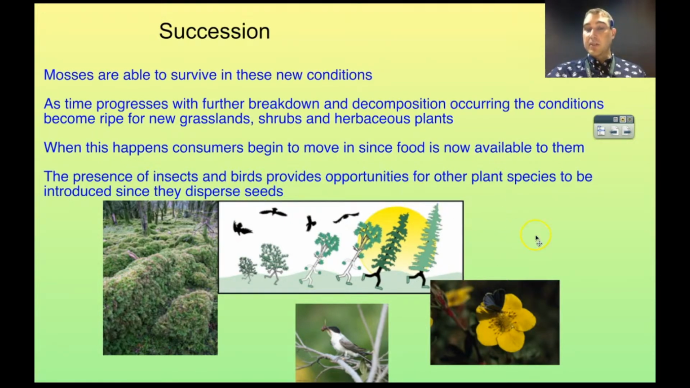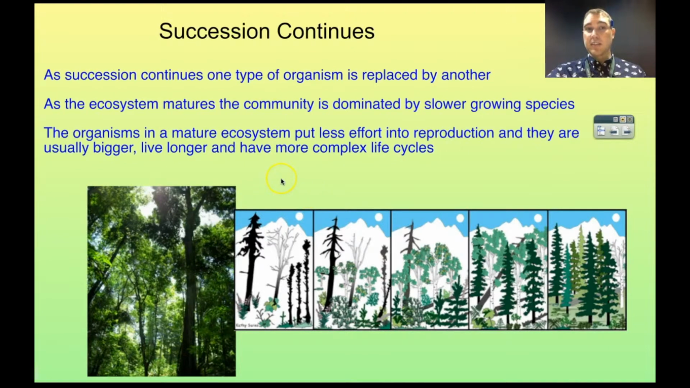As we get these insects and birds coming in, we get things like seeds being carried, we get pollinators coming around. So we get the opportunity for seeds to be dispersed and also for pollination of other plant species to occur. And this process continues. As succession continues, you get one group of organisms being replaced by other organisms.